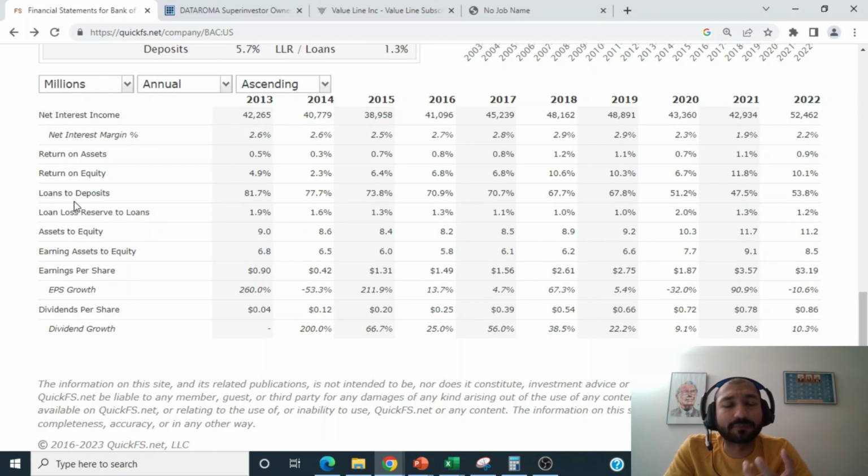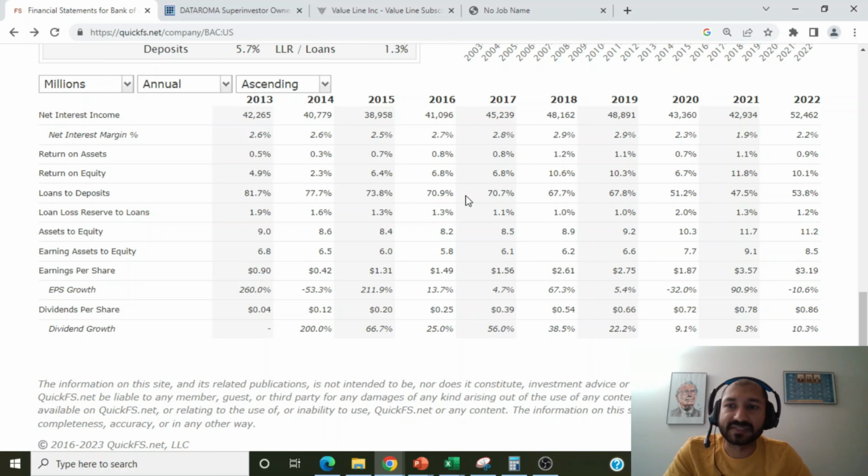This ratio gives an idea of the percentage of the company's deposits that the company loans out. Back in 2013, the company's loans to deposit ratio was at 81.7%, and for the year 2022, it's about 53.8%. So what this means is for the year 2022, for every dollar that the company had in deposits, it loaned out about 54 cents. Over the past 10 years, the company's loans to deposit ratio has been trending down.